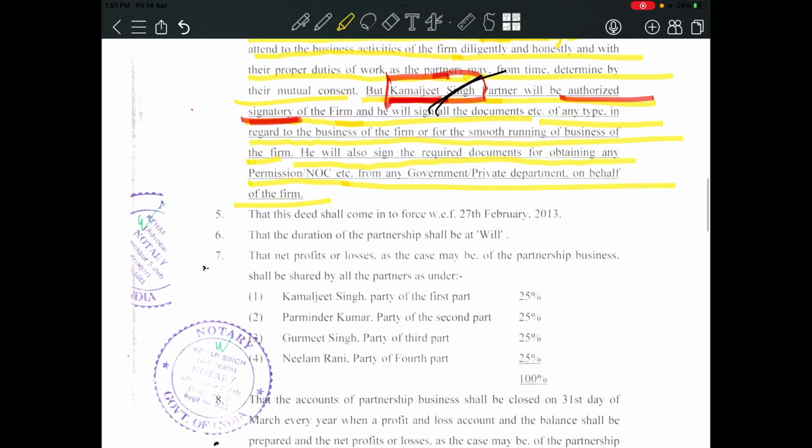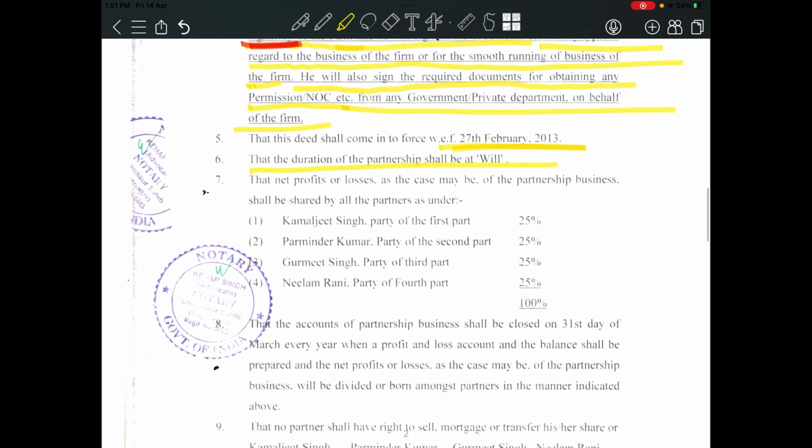Now the date of signing the deed and the duration of the partnership deed will be mentioned. Now see, the most important thing is the profit sharing ratio. Now there are 4 partners. What will be the profit sharing ratio between them? It will be 25%. Kamaljit Singh will take 25%, Parminder Kumar will take 25%, Gurmeet will take 25%, Neelam Rani will take 25%.